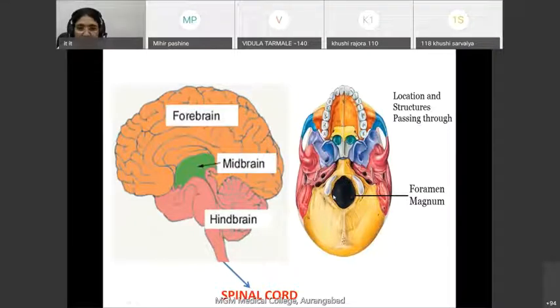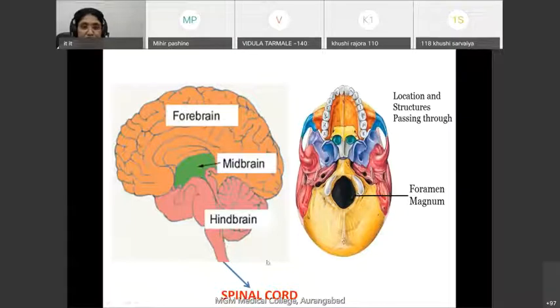This is the most commonly asked question in the exam. What are the different structures that pass through this foramen magnum? Through the anterior part, generally, the MCA, membrana tectoria, cruciate ligament, apical ligament, abducens travel, whereas in the posterior part, neurovascular bundle, which is nothing but the spinal cord with 3 meninges, anterior spinal artery, 2 posterior spinal arteries, 4th part of vertebral artery, spinal part of accessory nerve. These structures pass through the posterior part.